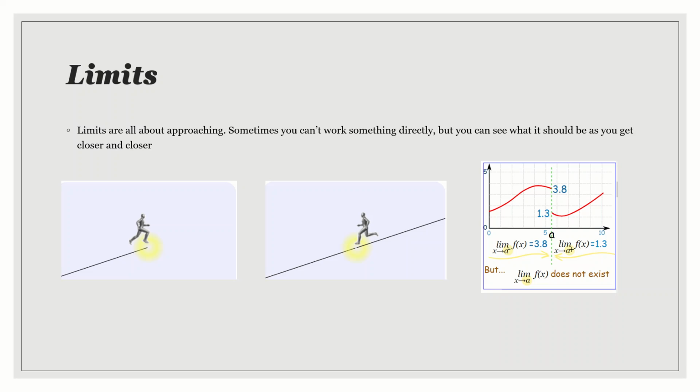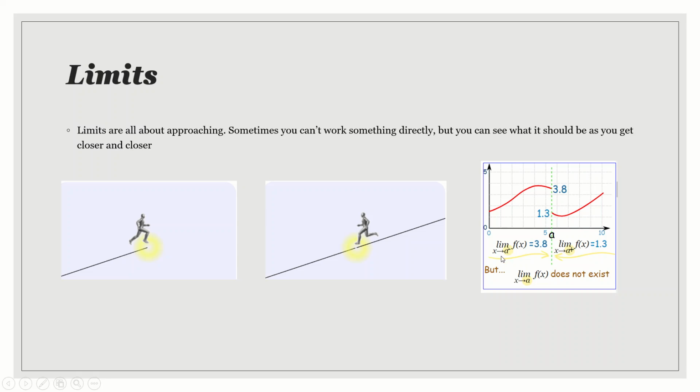So limit is used to find the unknown value. We cannot say that we can find the exact value at that place. It is like an approximate value. So you can find the value of an undefined or unknown value approximately, not accurately. Then where can we not find the limit? If it is not continuous, look at the third graph. If it is not continuous, we cannot find the limit at that point. Here they have taken the value as a. I have to find the value at this point.